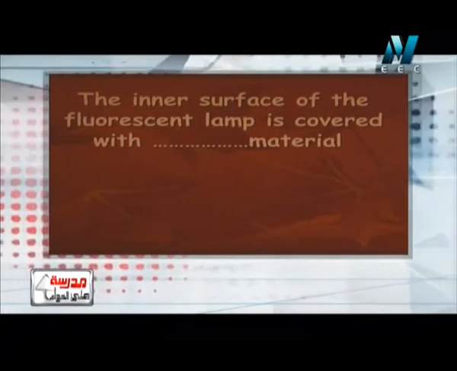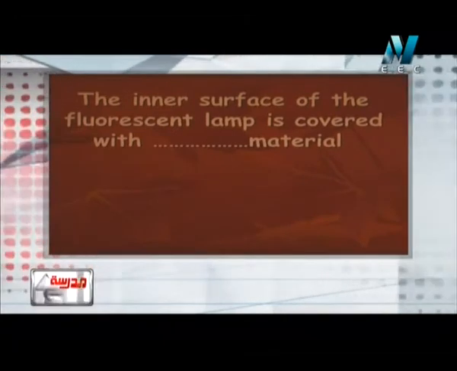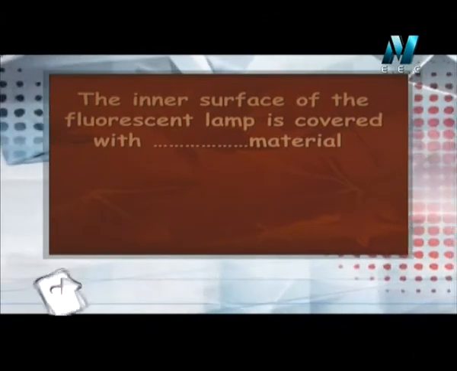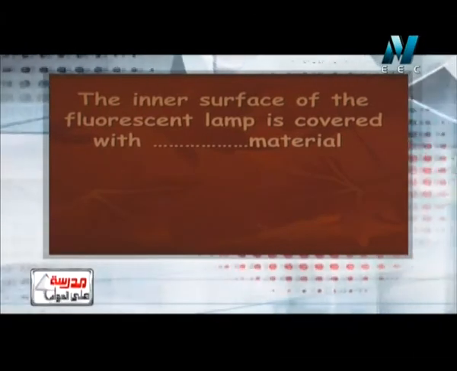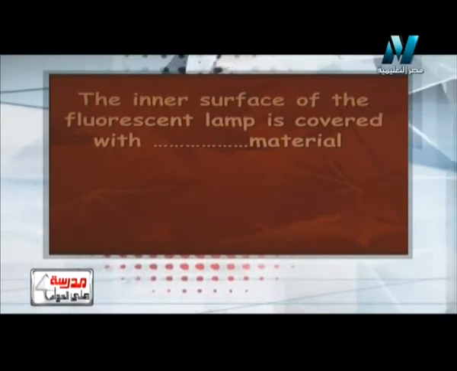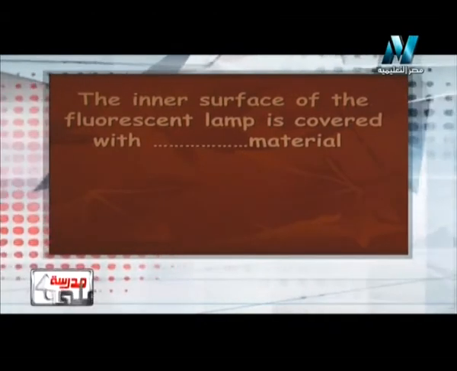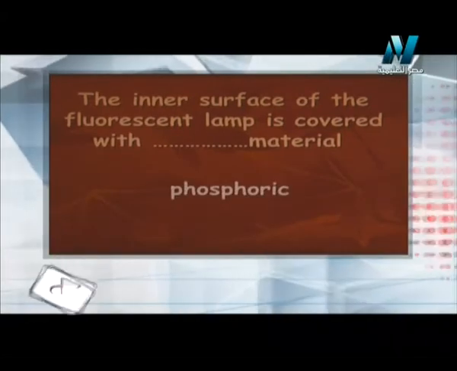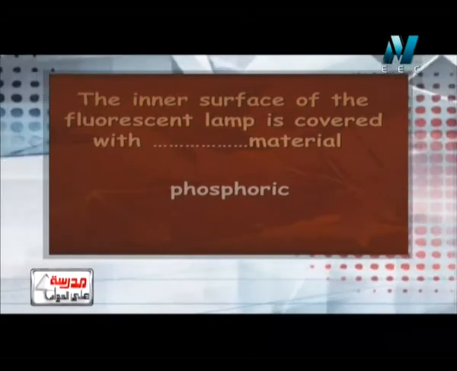Another question. The inner surface of the fluorescent lamp is covered with what material? All of us know this question, so the answer will be phosphoric material. Give reason. Why do we cover the fluorescent lamp with the phosphoric material? I think the answer surely will be to increase the light intensity in the fluorescent lamp.